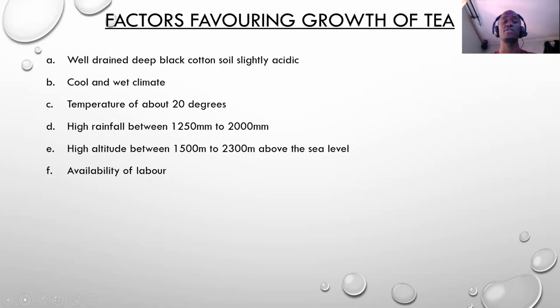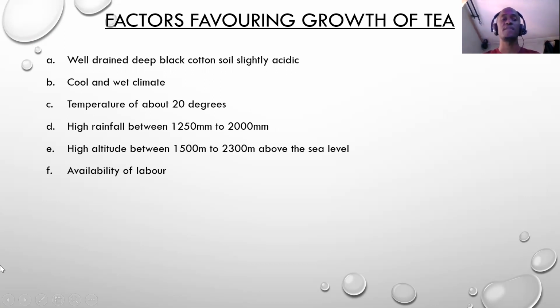Why is it that tea cannot be grown in Wajir? Why is it that tea cannot be grown in Marsabit? But it can be grown in Kericho, it can be grown in Muranga, it can be grown in Bureti, it can be grown in Nyamira. Why is it that there are specific areas where tea can be grown and some areas where tea cannot be grown? So, the things that we are going to discuss right now are the factors which make tea grow in certain places and not in other places.